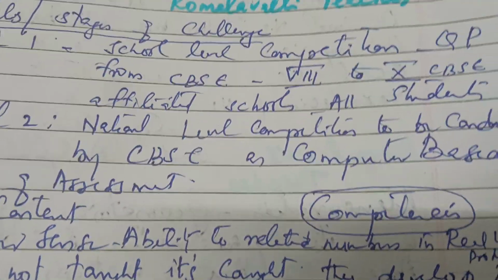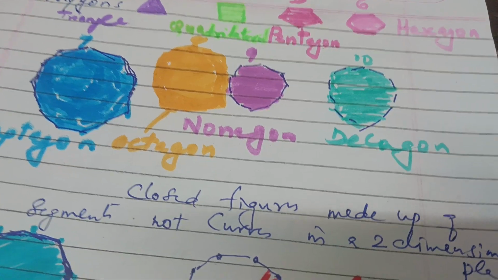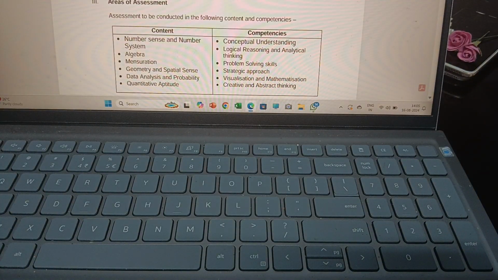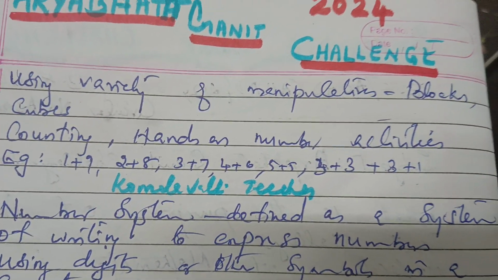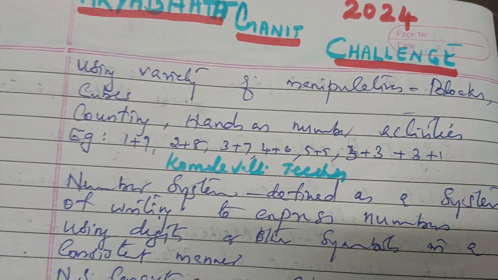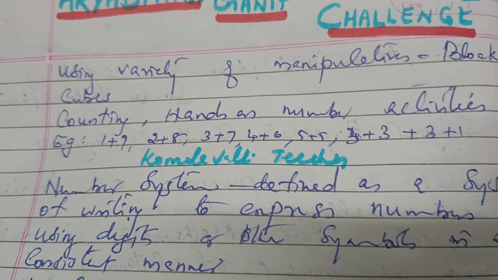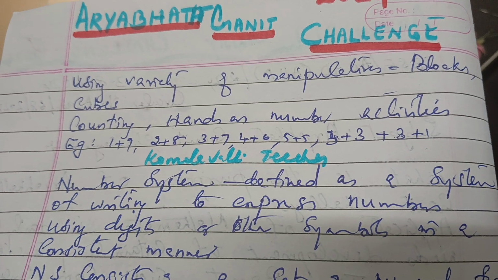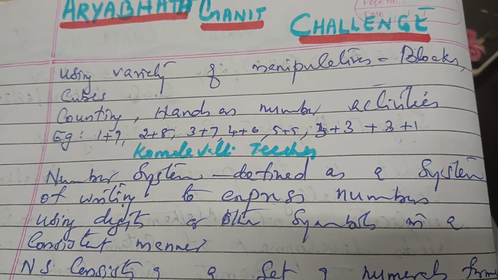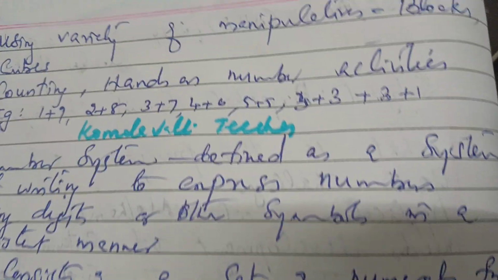Through the symbols they understand that 8 is bigger than 5. Like that they understand relationships using a variety of manipulatives, that is blocks, cubes, etc. Then counting, hands-on number activities, also 1 plus 9, 2 plus 8, 3 plus 7, 4 plus 6. Like that they understand from hands-on learning activities.